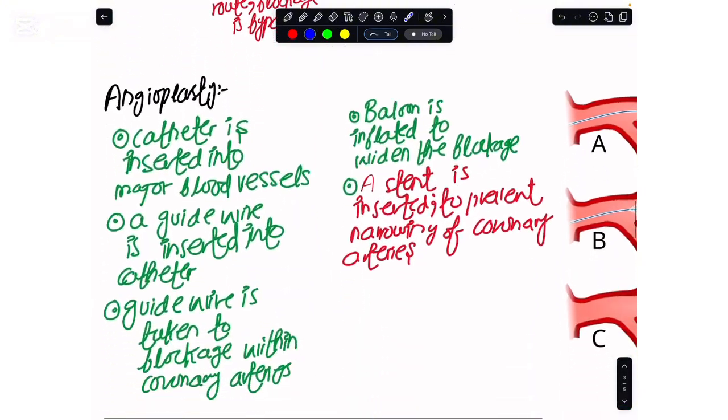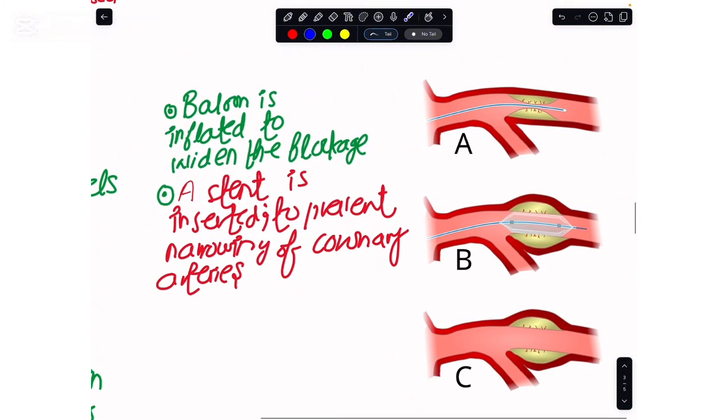Now, if I were to quickly show you the protocol for angioplasty, here you see that we have a blockage. So what does the doctor do? They place a catheter into the main blood vessel of the body, and with the help of ultrasound, they guide this catheter to where the blockage is. Once the catheter has reached the place of the blockage, there is a balloon attached, and that balloon would be inflated.